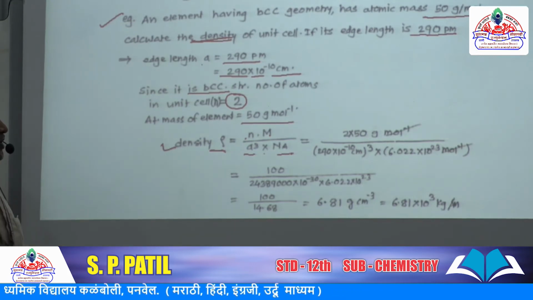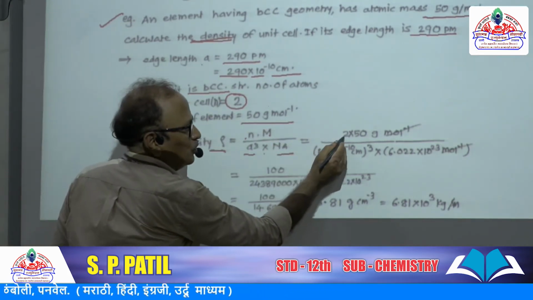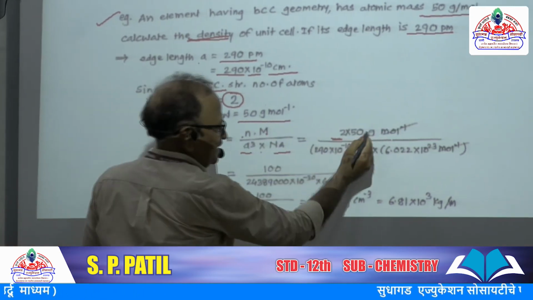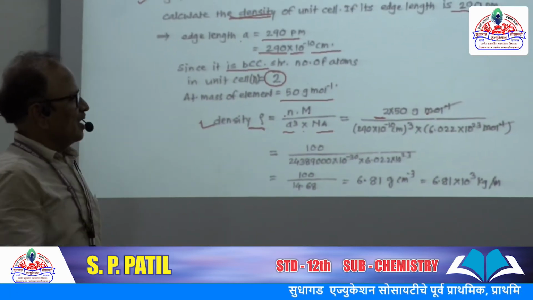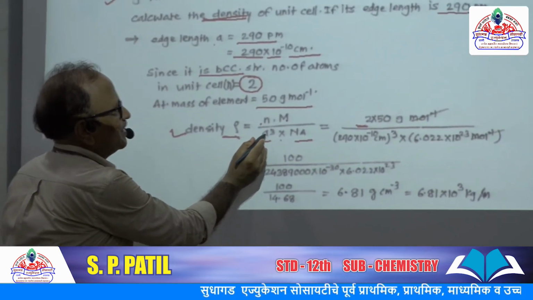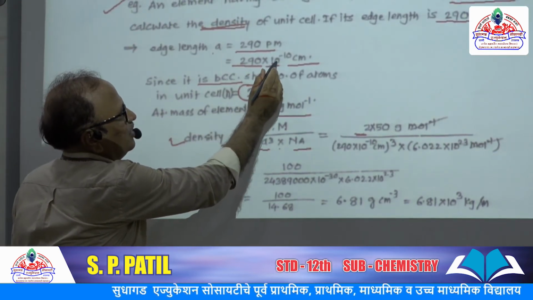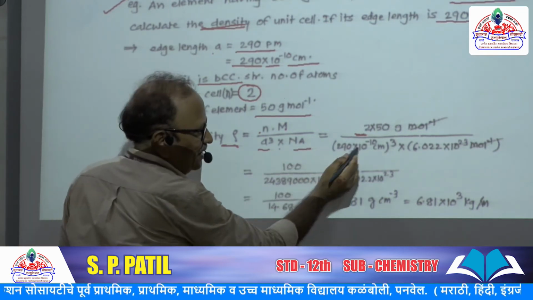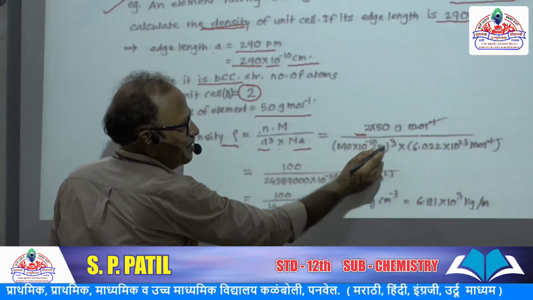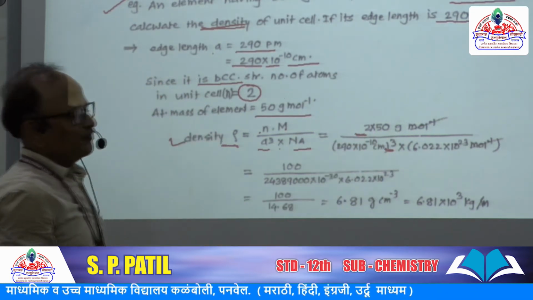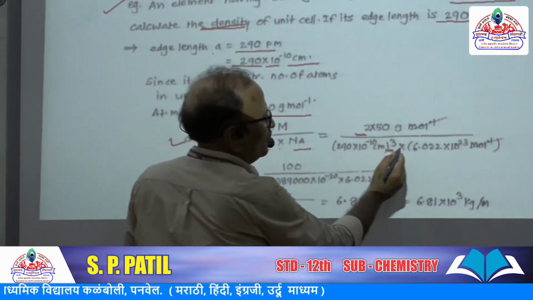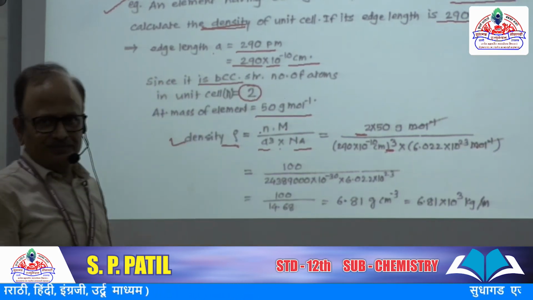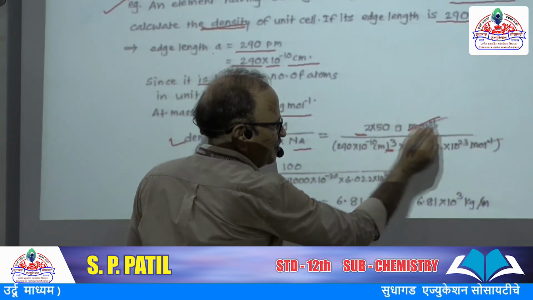Putting the values, number of atoms 2 into 50 gram per mole, the molar mass. A cube, what is a? 290 into 10 raised to minus 10 centimeters. So 290 into 10 raised to minus 10 cm, bracket cube, into the Avogadro number 6.022 into 10 raised to 23 per mole, cancelling this per mole.